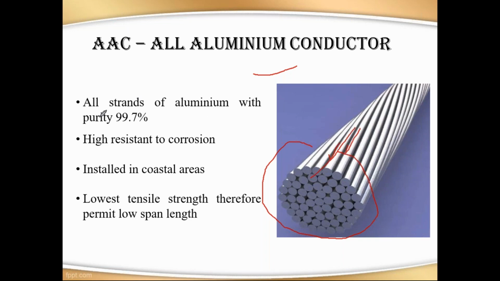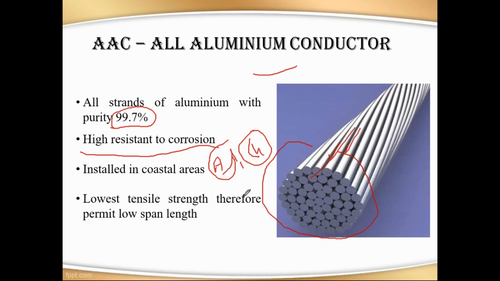Next, this type of conductor consists of 99.7% aluminum. So it means that the conductor is completely manufactured from aluminum and it has high resistance to corrosion. Corrosion in the sense, if you consider aluminum and copper, if you keep these two metals in water, compared to these two, copper has more corrosion than aluminum. It means that copper rusts quickly compared to aluminum.